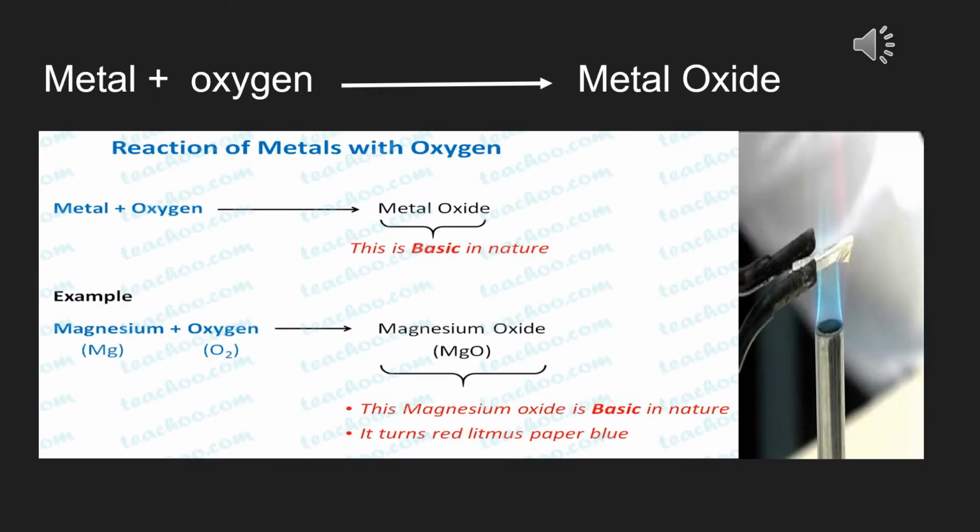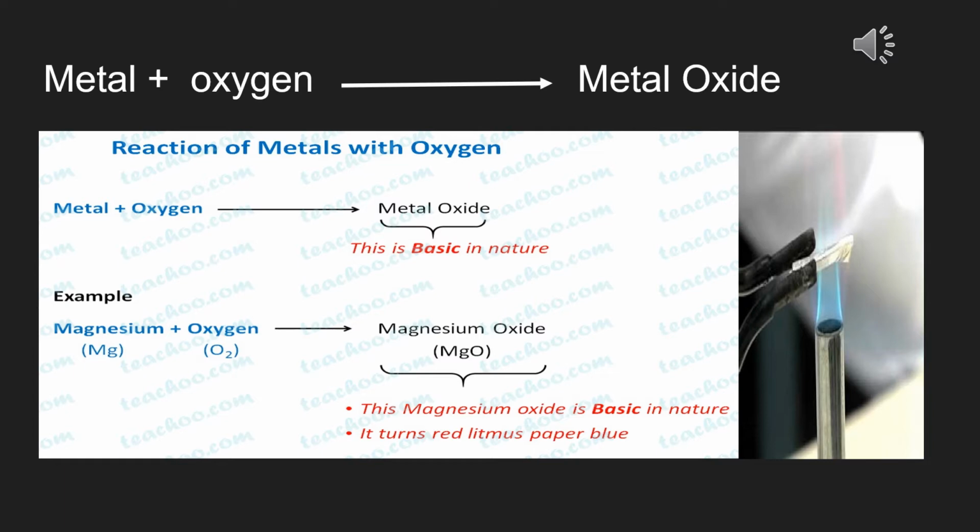The very first reaction that we are going to discuss is the reaction of metals first of all with oxygen. I usually tell my students to go with momos because they love it. Yes, metal plus oxygen will give us metal oxide. In this particular slide, as you can see, we are talking about magnesium. Though this reaction which I have written here is not a balanced one, basically we want to show you what kind of compound it is forming. When magnesium or any other metal reacts with oxygen, it is going to form its oxide, that is magnesium oxide.